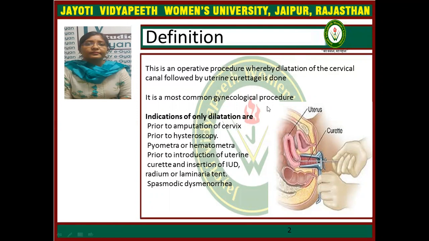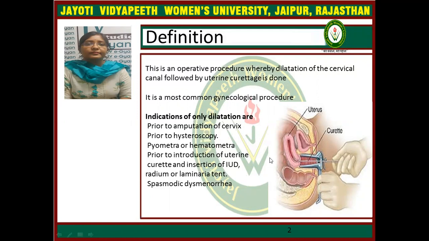Some conditions are there where dilatation is indicated without curettage. They are prior to the amputation of the cervix, prior to hysteroscopy, in pyometra or hematometra as a therapeutic purpose, or prior to the introduction of uterine curettage and insertion of intrauterine devices, or radium or laminaria tent, and as a therapeutic purpose in spasmodic dysmenorrhea.